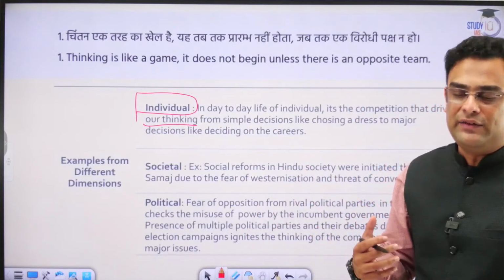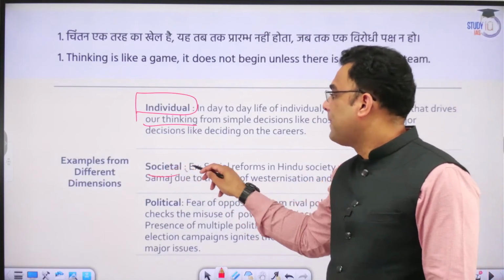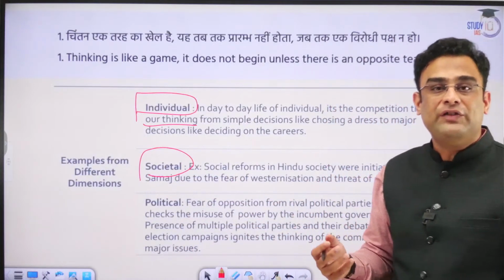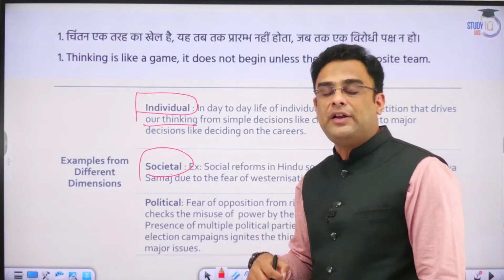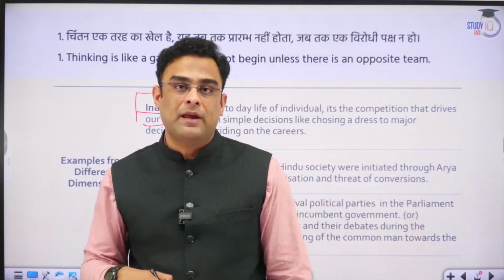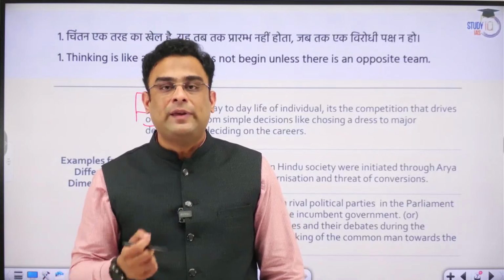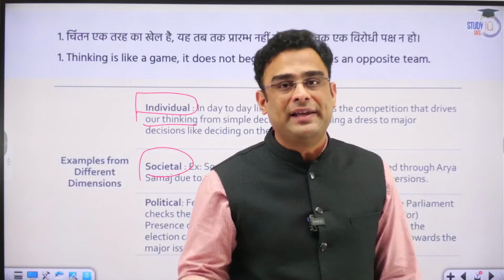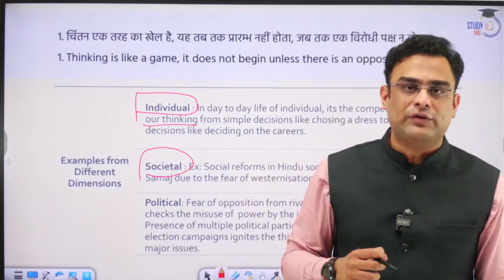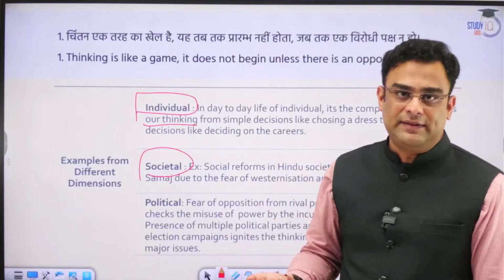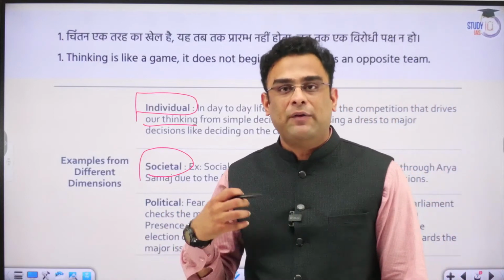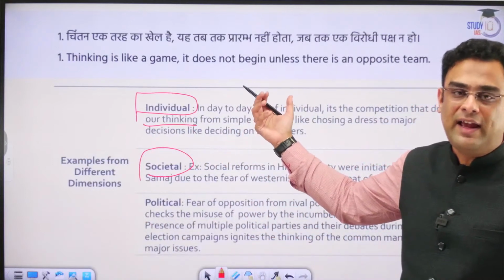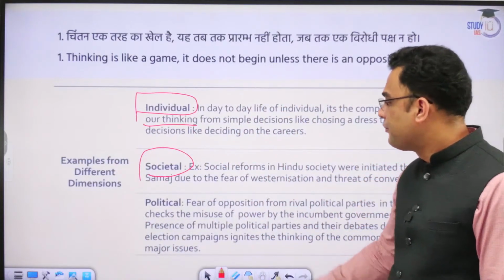At societal level, similarly, we can talk about the various different types of socio-religious reform movements that our country saw in the 19th century. There were different types of evil social practices like sati, not allowing women to remarry. There were many other practices also. Now, against these practices, we had to militate and fight. Again, that is part of that same thought process that we are discussing and what the topic is hinting at.